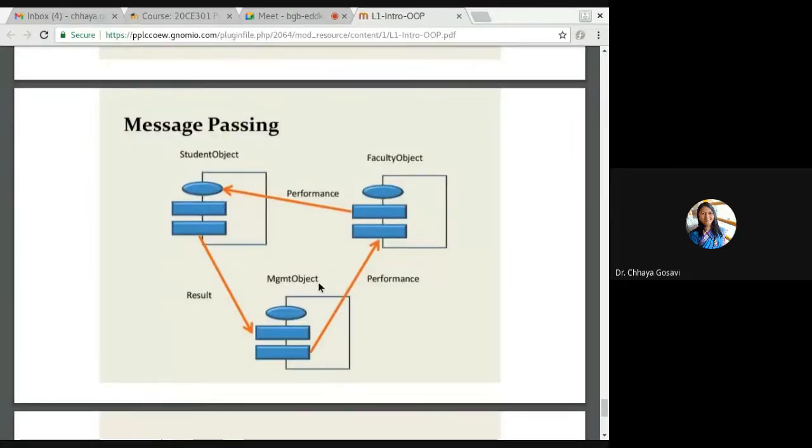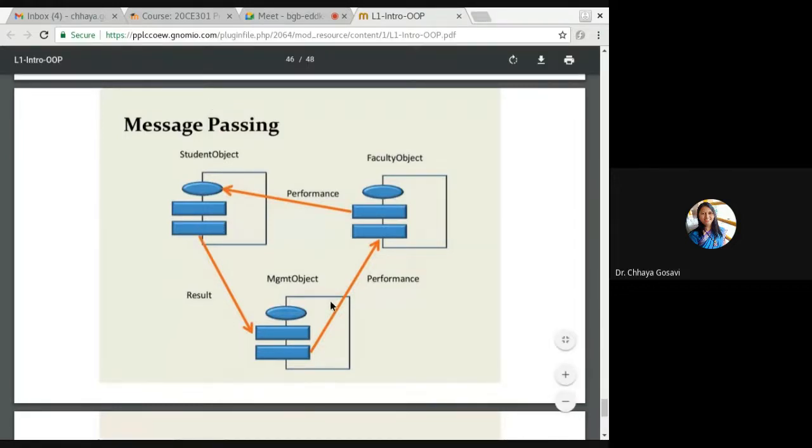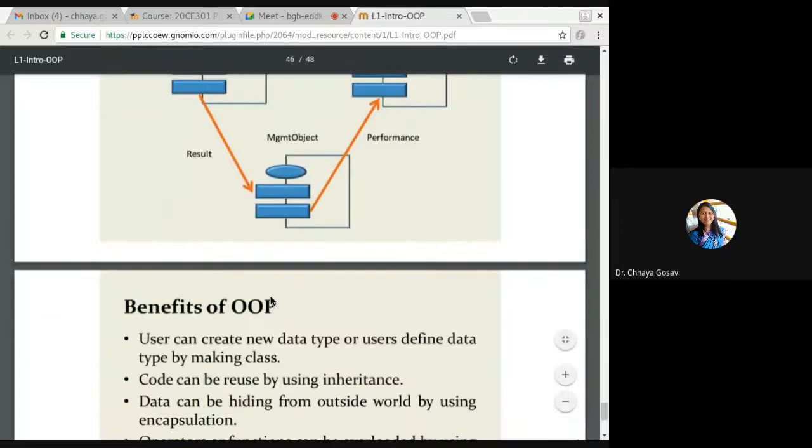So we have a management object, faculty object and student object. So the management object wants performance from a teacher, the faculty. Faculty wants performance from a student, and students are expecting results from the management. So this is one way of communication.